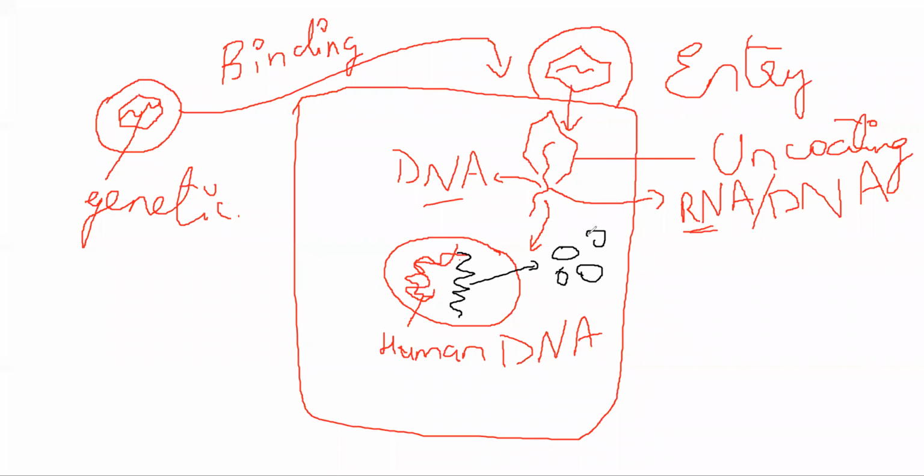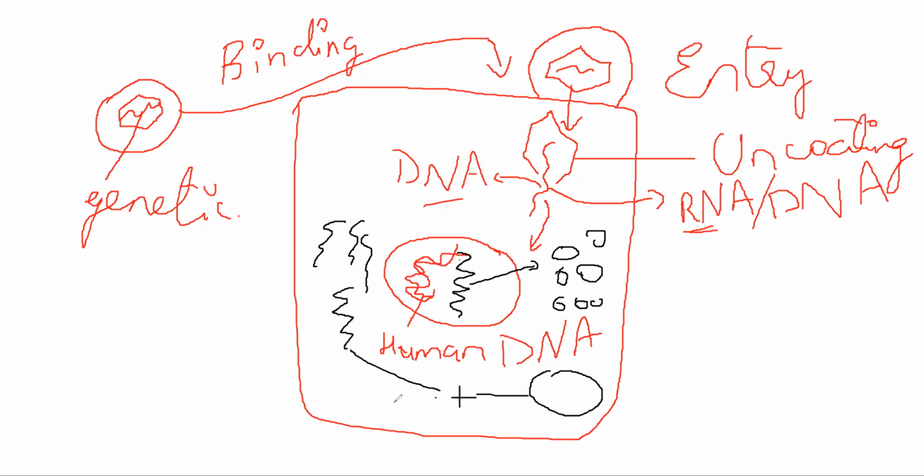The result is that you will have a lot of new viral DNA being formed, and you will have a lot of these components being formed. Let's suppose these are capsules. Once this raw material is formed, you can assemble this and this. If you add this plus this, you'll be able to form a new virus. These are virions.